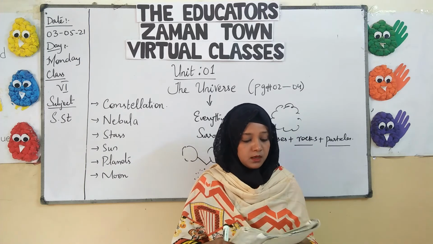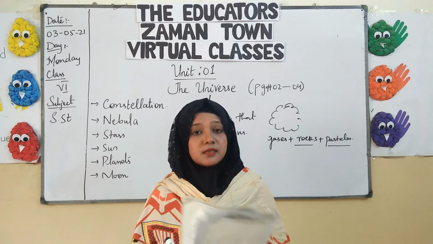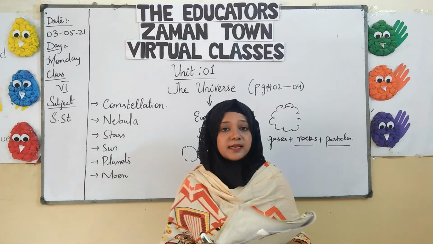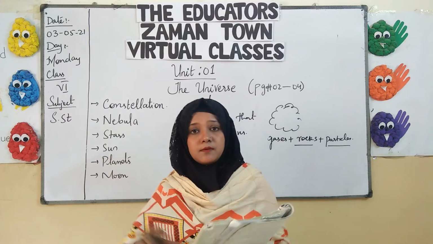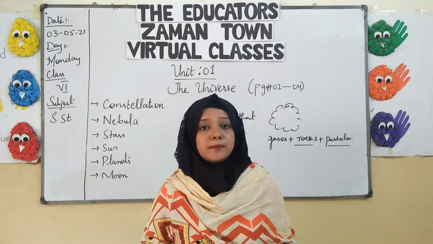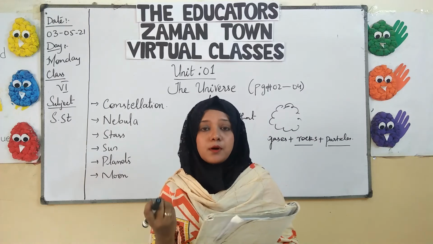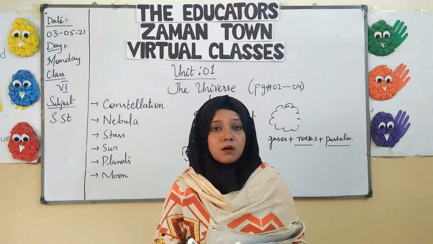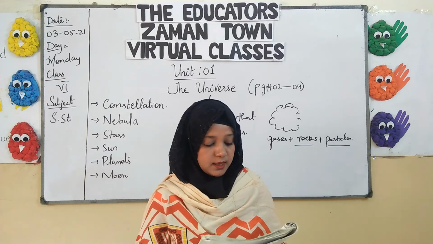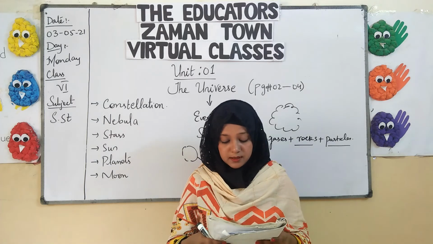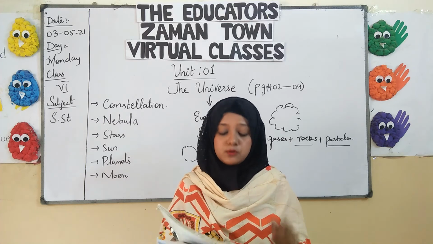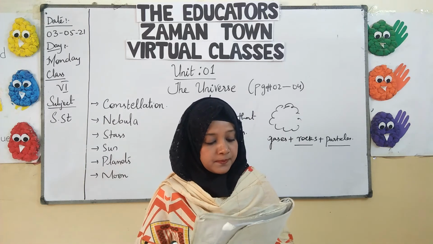Now, the word meanings are: constellation, pattern of stars. Galaxy, it is our Milky Way where we would find different patterns of the stars and the moon and the sun. Nebula, a big mass of gas. Orbit, heavenly body track, that we are going to discuss in the next class. An eclipse, the cutting of the light, the blockage of the light. This topic also we will discuss in the next class.